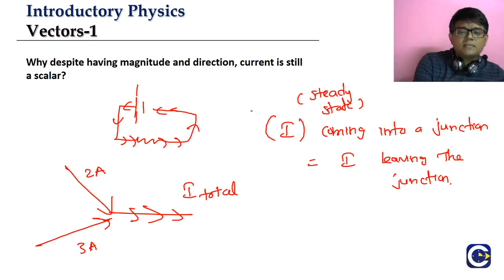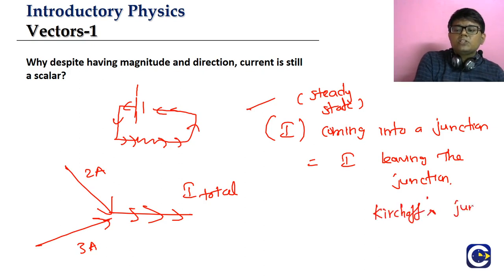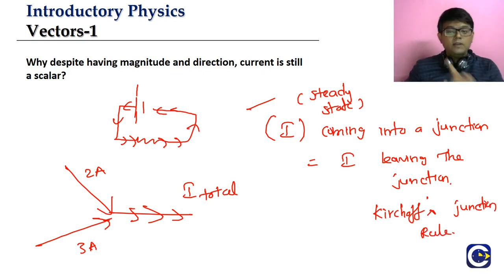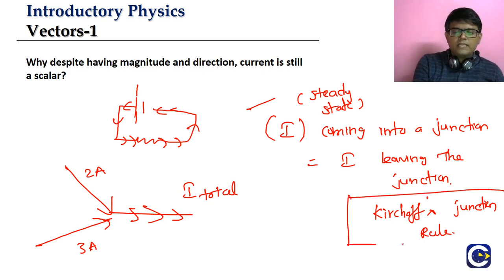We will call this Kirchhoff's junction rule, which we will learn in the 12th standard. There are two Kirchhoff's rules: one is Kirchhoff's junction rule, and the second is Kirchhoff's loop rule. We don't need to worry about it now, but just look at the basic idea.